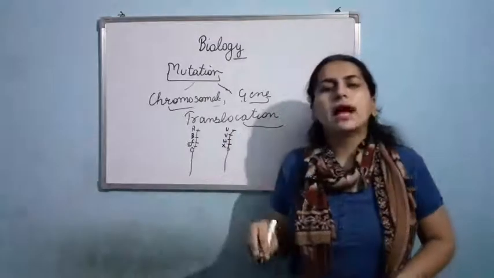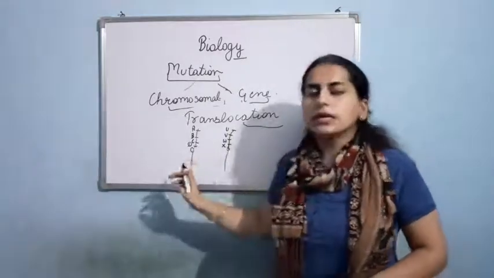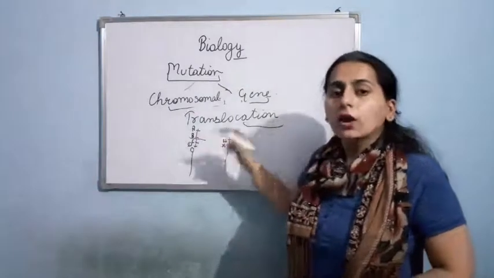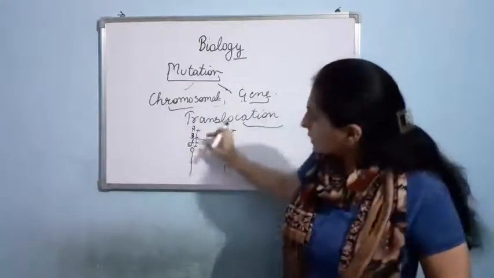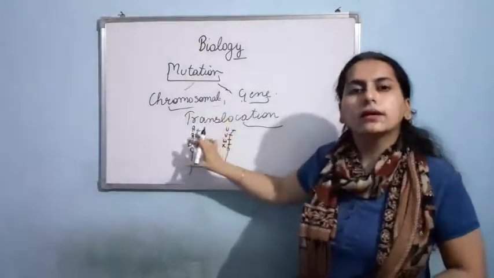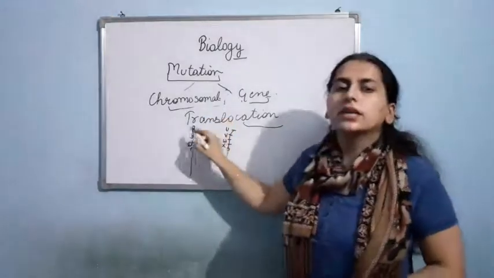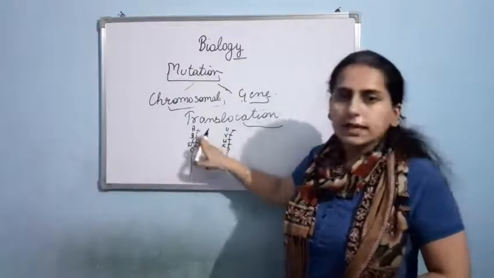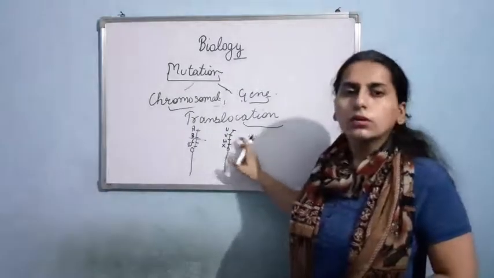Clear? So now what will happen in translocation? 2 chromosomes will be affected. Suppose the first one undergoes deletion. Suppose this segment gets deleted. Or it is also possible that the intercalary segment, meaning the C and D genes, gets deleted. It could be terminal, it could be intercalary. Now suppose it is terminal. So this DNA segment having the A gene and the B gene will get separated, or I can say deleted, and this segment will get joined on this non-homologous chromosome.